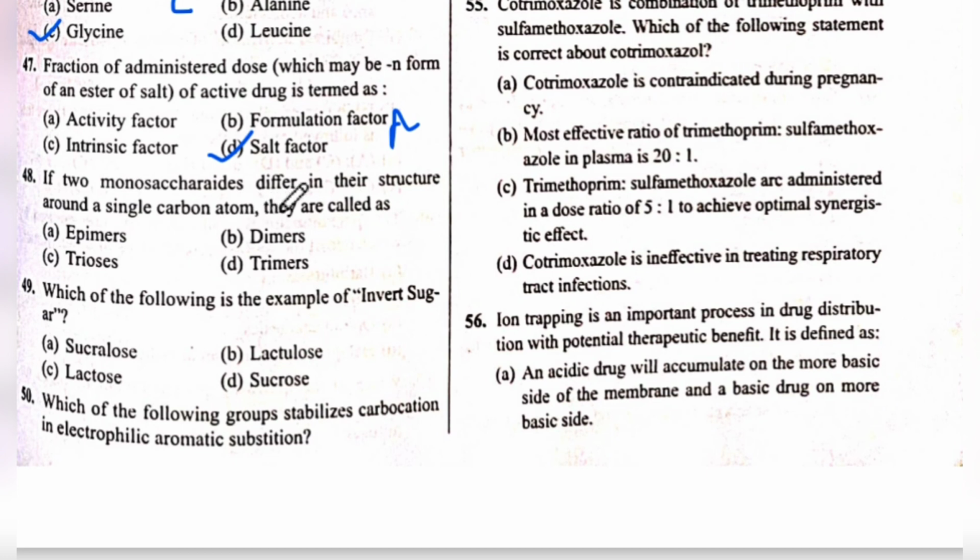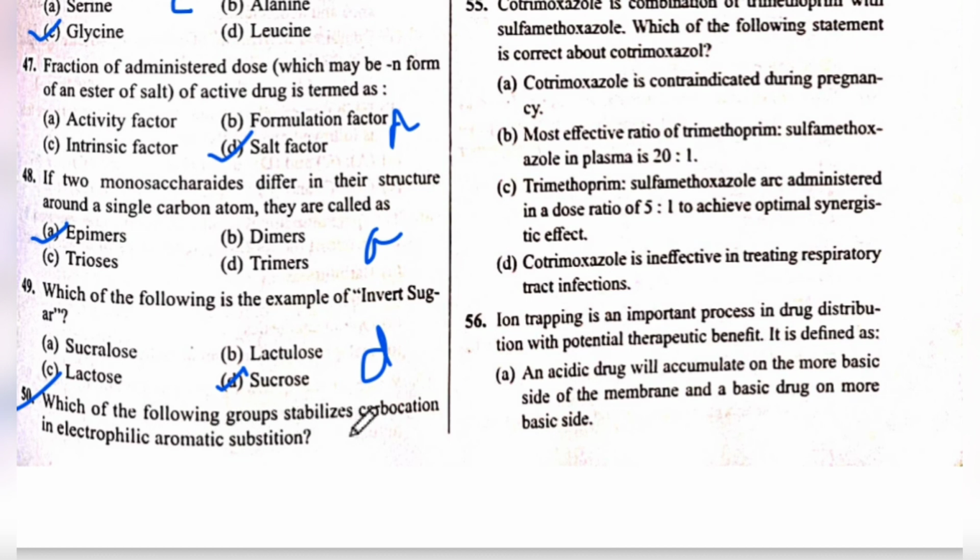Next is question number 48. If two monosaccharides differ in their structure around a single carbon atom, they are called as... The answer is A, epimer. Next is question number 49. Which of the following is an example of invert sugar? The answer is D, sucrose.